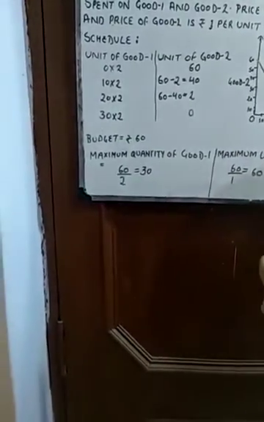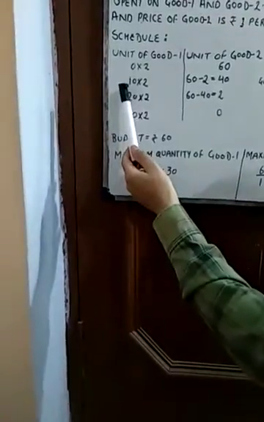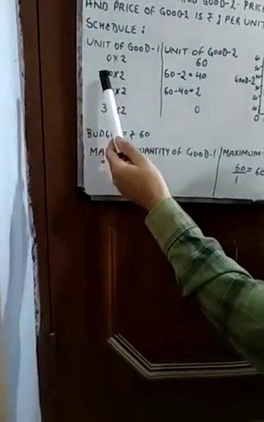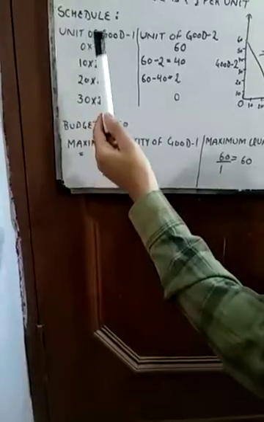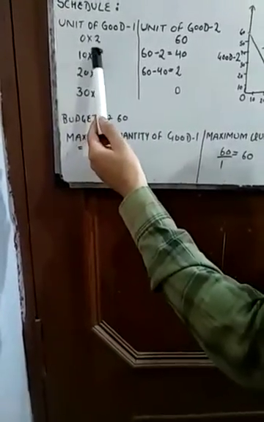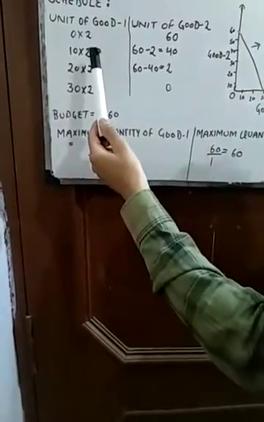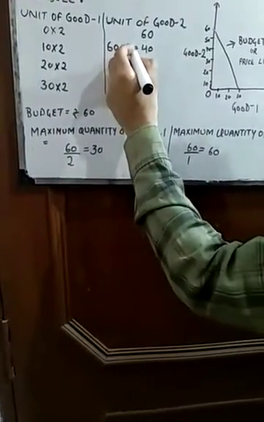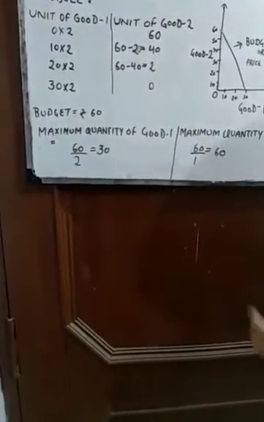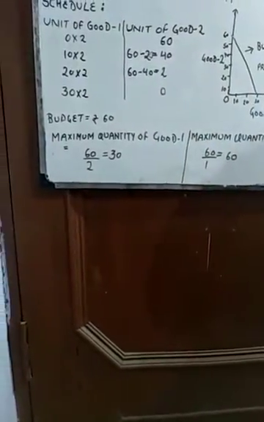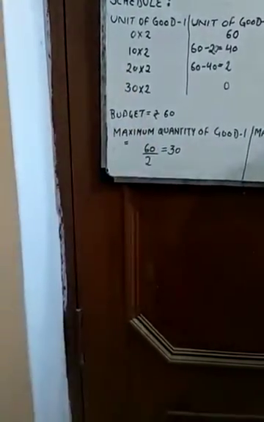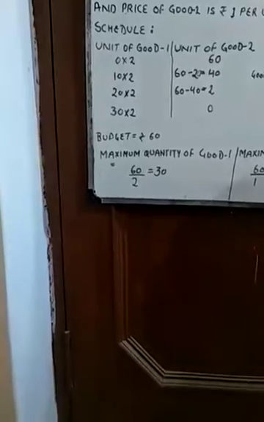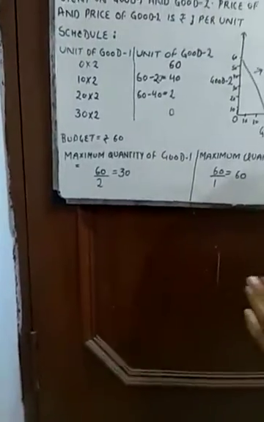Next, we have purchased 10 units of good one and the price is 2. So 10 into 2 is 20. And if we deduct 20 from 60, we get 40. Next, again we are using 20 units, so again multiplying by 2, 20 into 2 is 40.